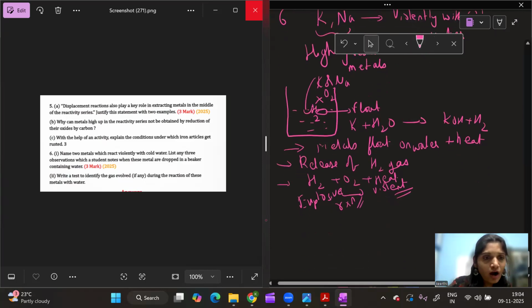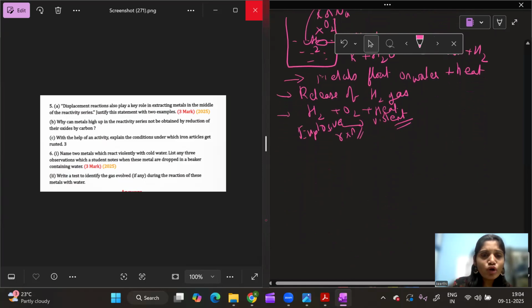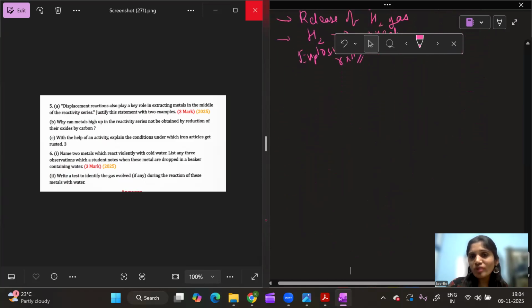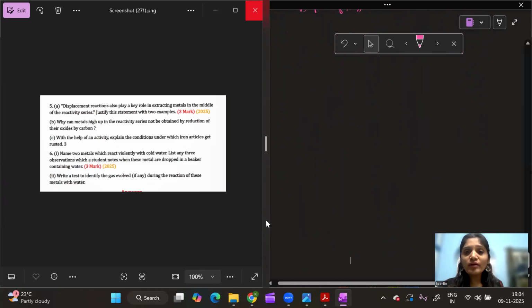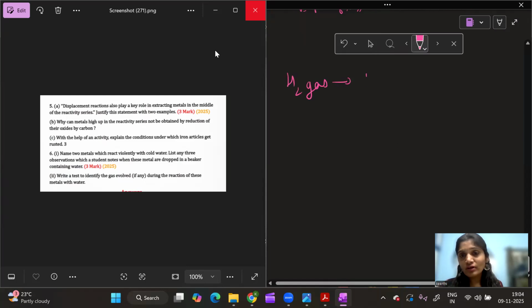Clear? Write a test to identify the gas evolved during the reaction of these metals with water. What is the gas evolved? The gas evolved is hydrogen gas. Now, how do you test the hydrogen gas? How do we test hydrogen gas?